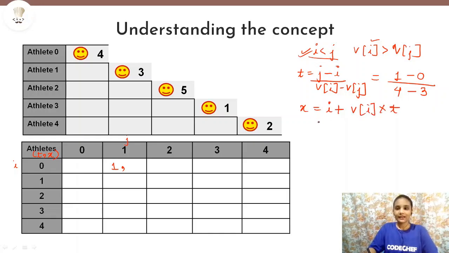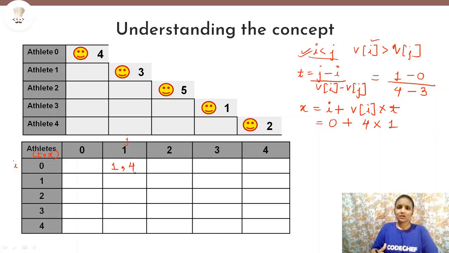Here i is 0, v of i is the velocity of athlete 0, which is 4, and the time is 1. So the time comma distance tuple will be 1 comma 4. So we can say that athlete 0 and athlete 1 will intersect at time t equals 1 and at position x equals 4.